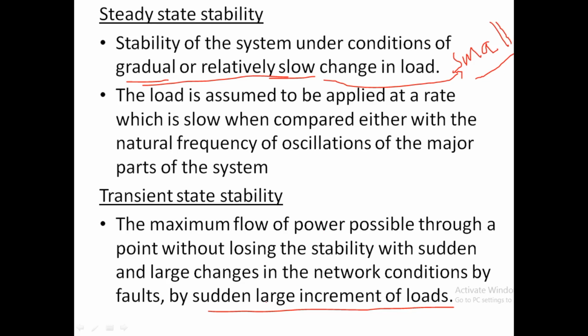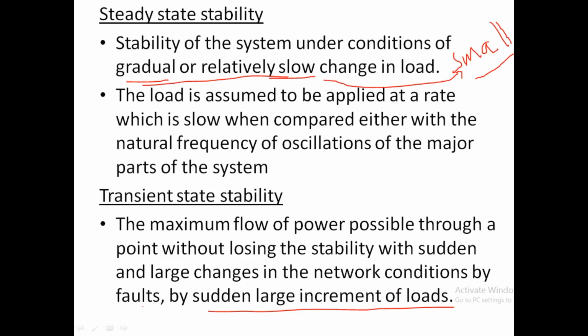If the system is able to come back to the equilibrium position, transferring the power as before without losing stability, then that stability is known as transient stability.